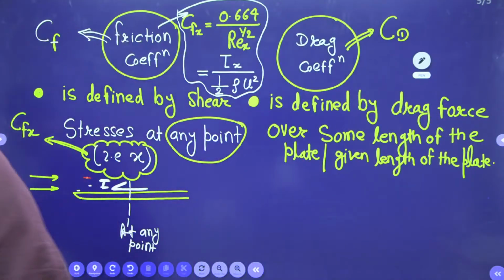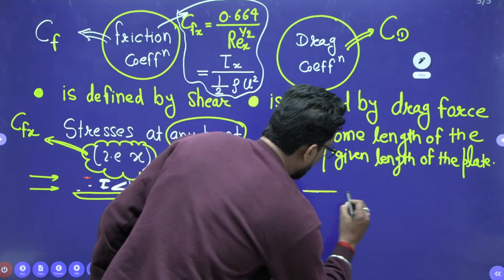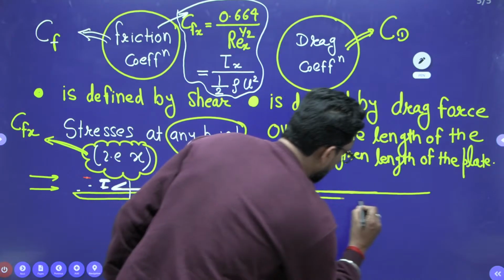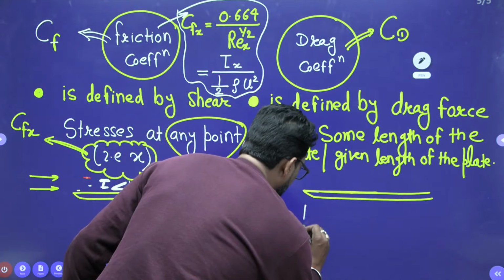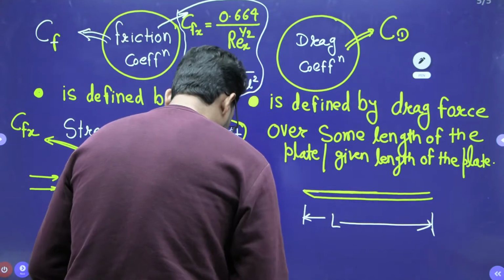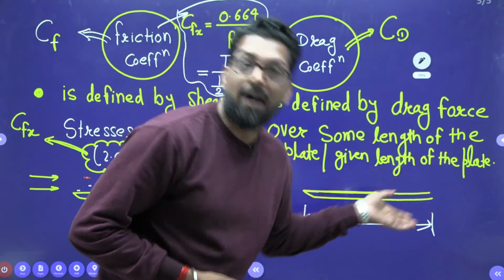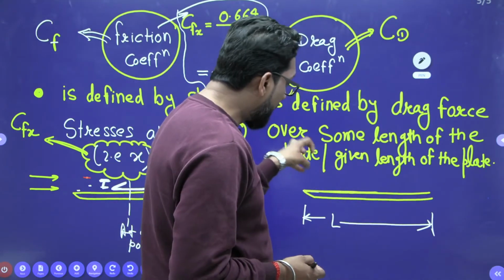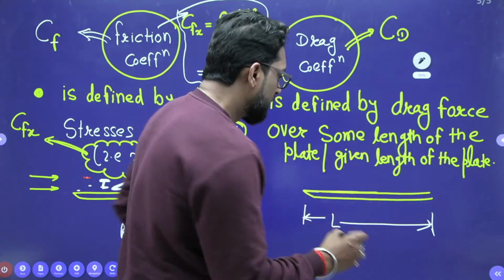That means, see, if this is our plate, very important, let's suppose this is our length L, the length of the plate. If you find the total, you just integrate it. Why? Because the area of the plate which is exposed to the fluid will differ. That means it will increase.